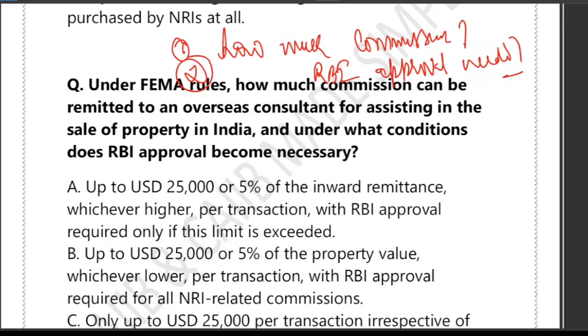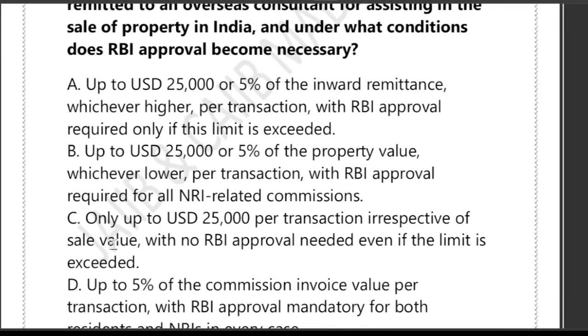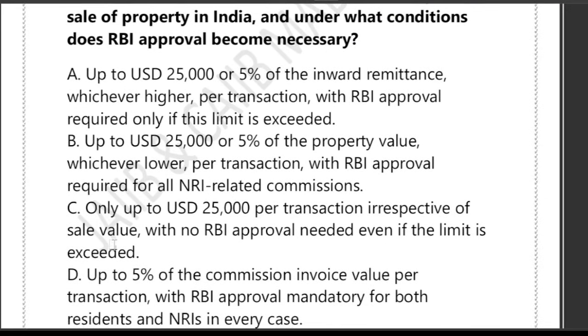When is RBI approval needed? So let's talk about the first part. How much commission limit under FEMA? Option A says up to $25,000 or 5% of the inward remittance, whichever is higher, with RBI approval required only if this limit is exceeded.